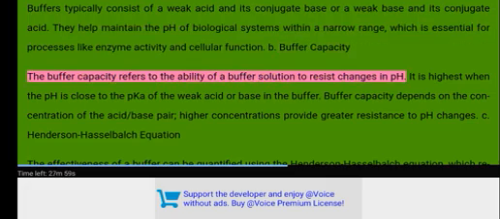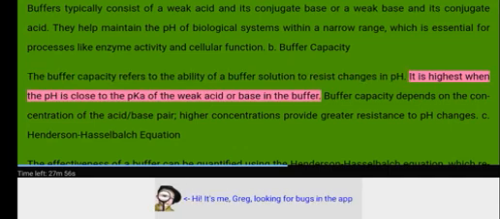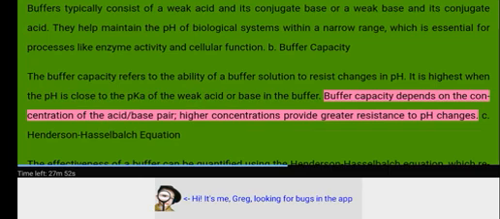B. Buffer capacity. The buffer capacity refers to the ability of a buffer solution to resist changes in pH. It is highest when the pH is close to the pKa of the weak acid or base in the buffer. Buffer capacity depends on the concentration of the acid-base pair. Higher concentrations provide greater resistance to pH changes.